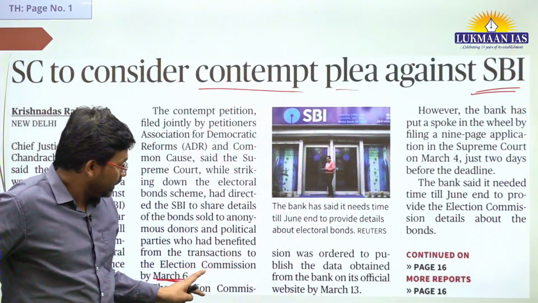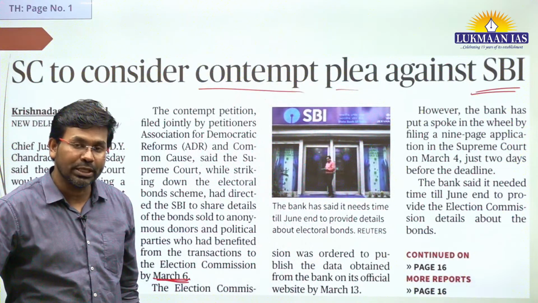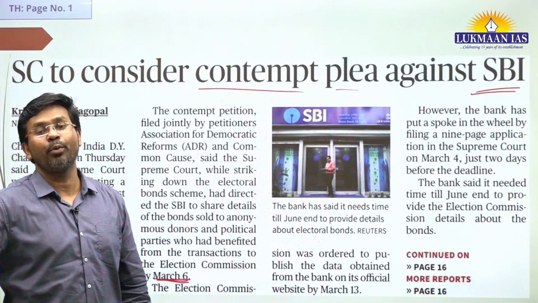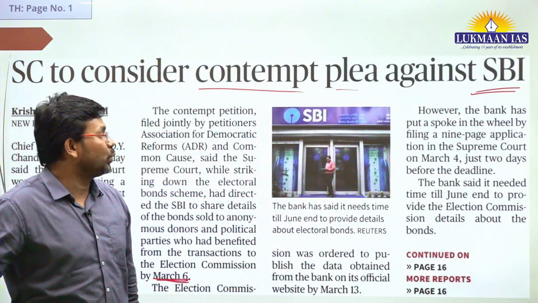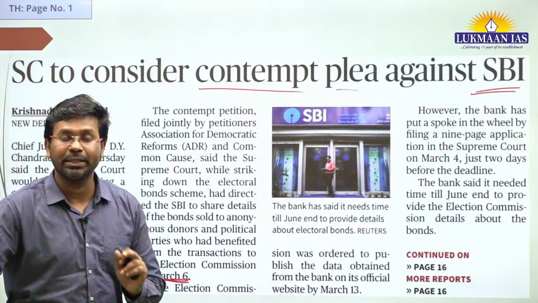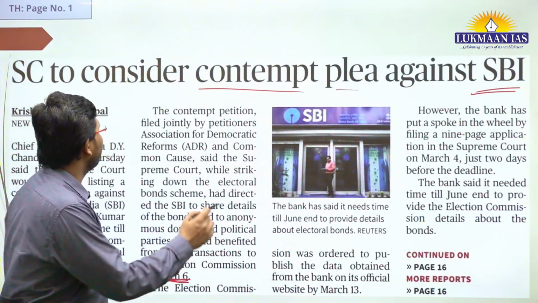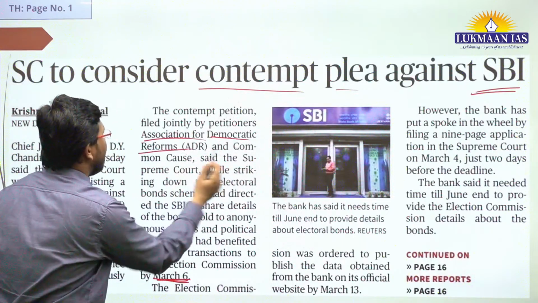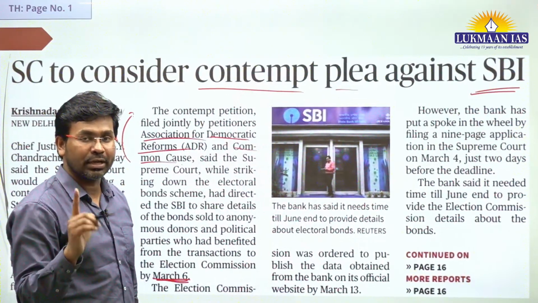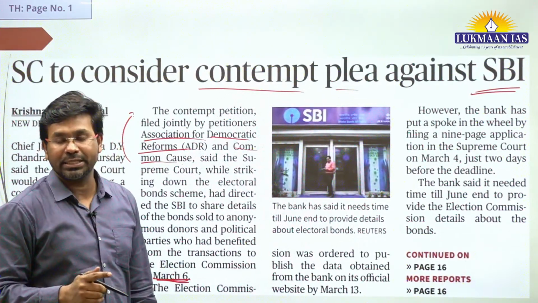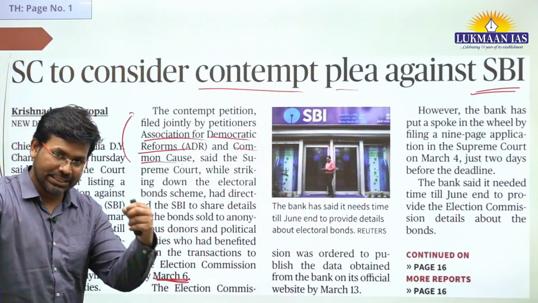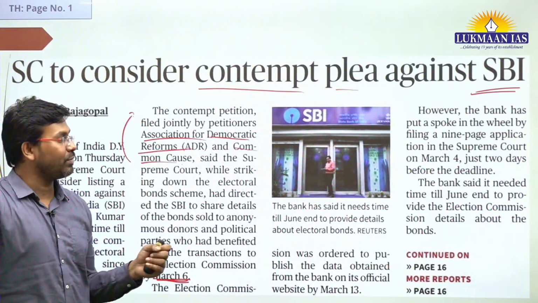But what has happened is that the State Bank of India, just 2 days before 6th March, on 4th of March, approached the Supreme Court and said that they need more time, till 10th of June. However, people have found this to be contrary to the directions given by the Supreme Court. People from the Association for Democratic Reforms and Common Cause reached the Supreme Court and said that contempt should be issued against the chairman of the State Bank of India. And Chief Justice of India D.Y. Chandrachud has accepted this. D.Y. Chandrachud has said, yes, we will issue contempt.